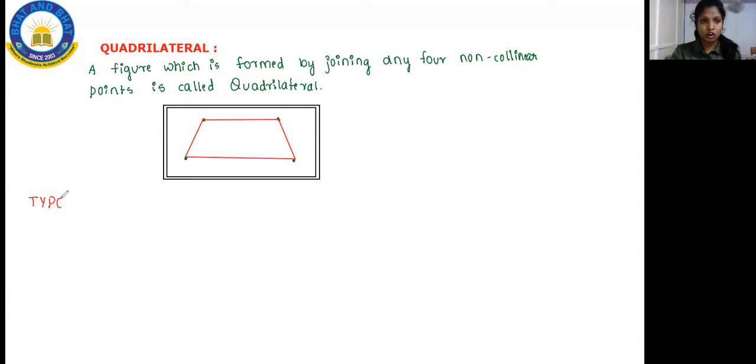We have learned the types in triangles and the types in angles, and in the same way in a quadrilateral too we have types. So what are the types in a quadrilateral? The first one we have is the parallelogram.